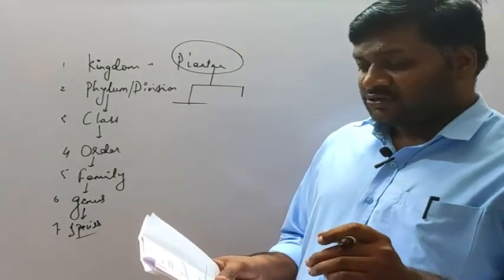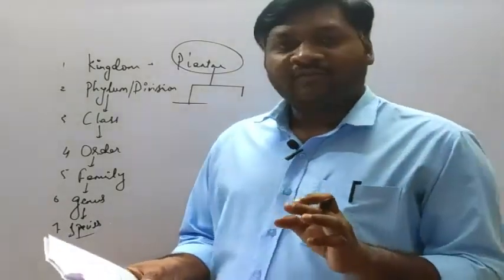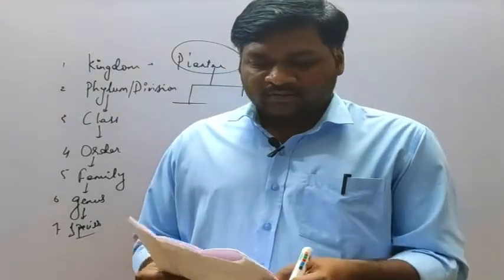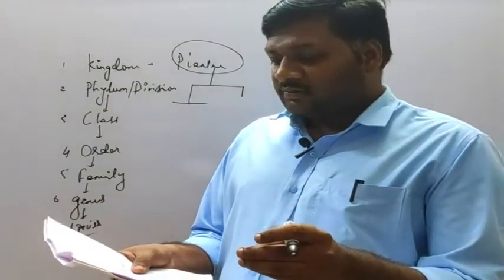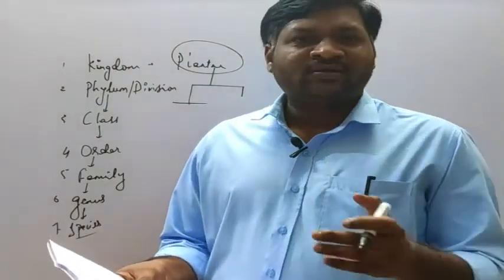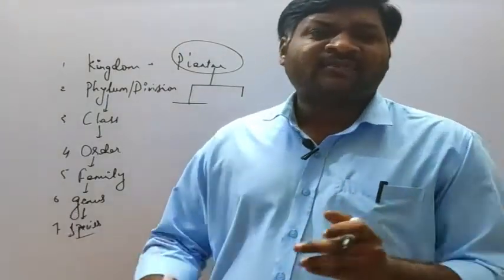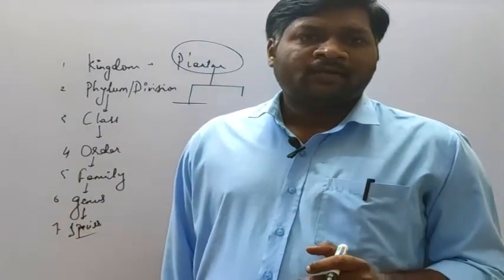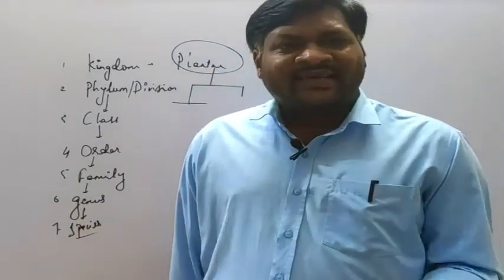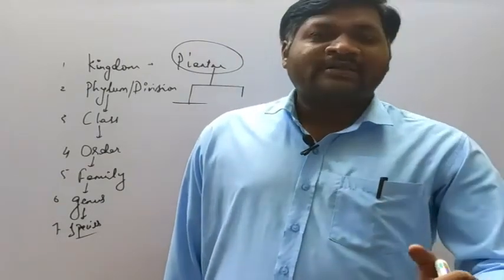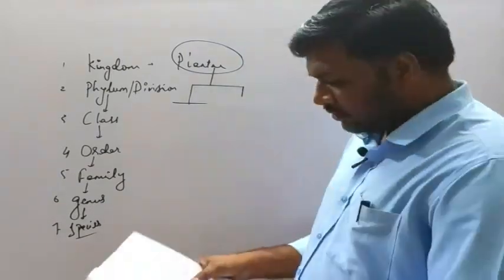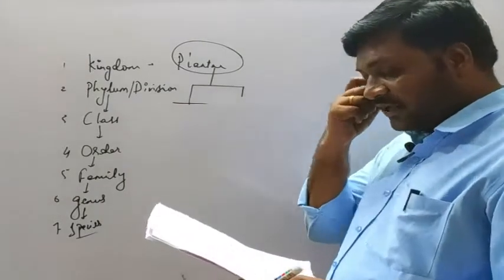So which one of the following is not a characteristic of life? We cannot say differentiation from cell to tissue will be a characteristic of life. We cannot see such type of cell division. When we talk about cell division, it is a characteristic feature of living organisms, but how it is multiplying we cannot say. So the correct option will be option D.